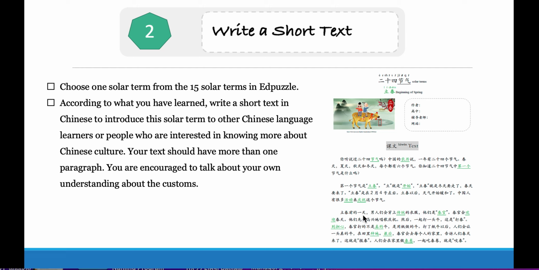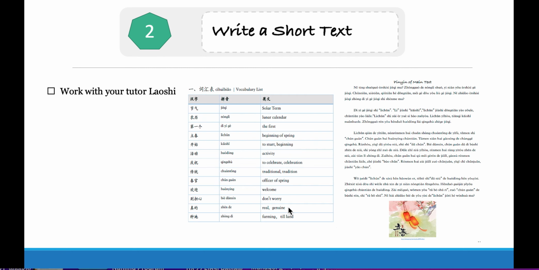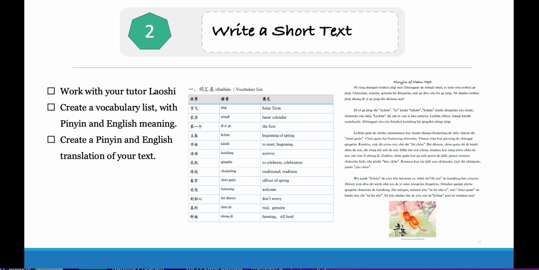Here is a sample to show you how to introduce the first solar term, which is Li Chun. You can work with your tutor to write a short text. After writing a short text to introduce this solar term, you should also create a vocabulary list with pinyin and English meaning. You should also provide a pinyin version of your text and an English translation of your text, as shown in this sample chapter.